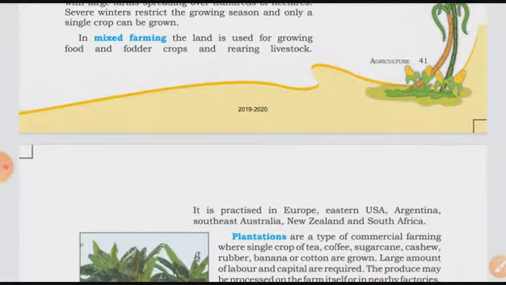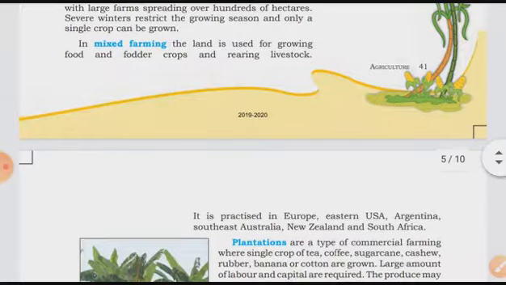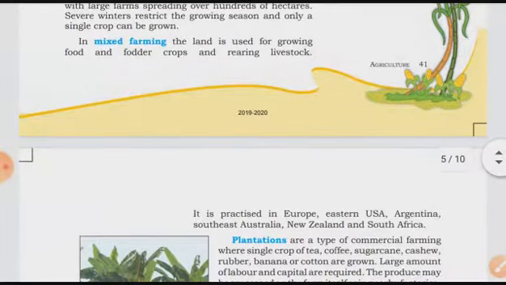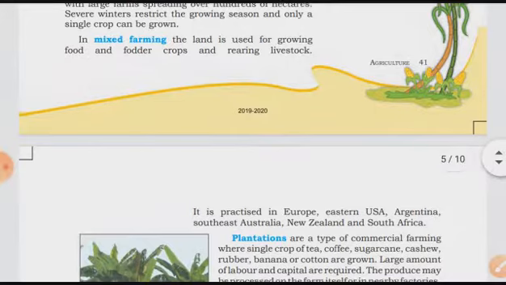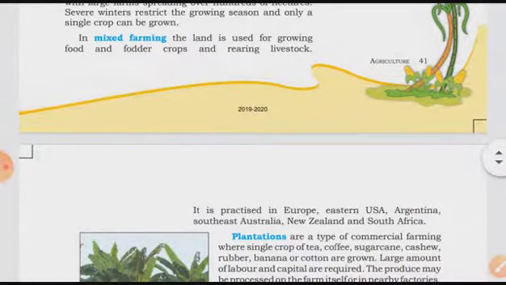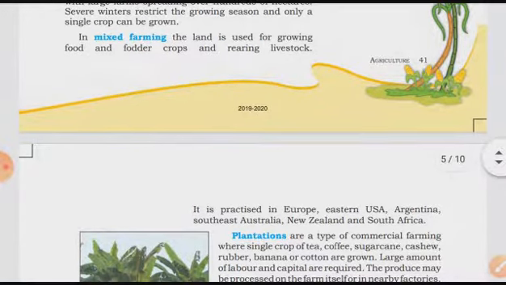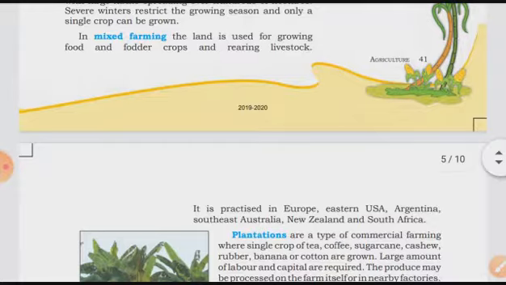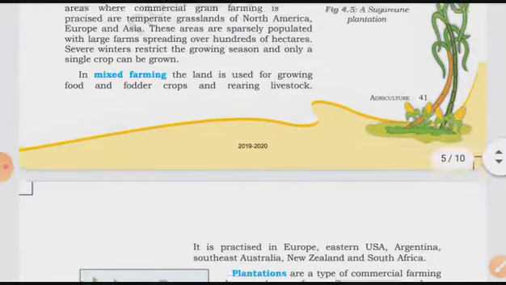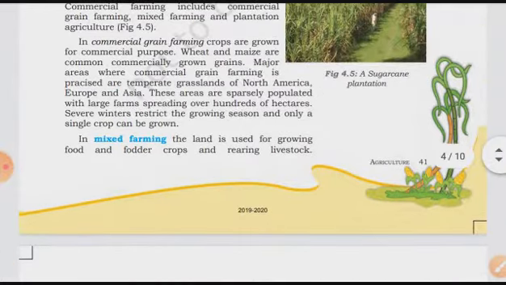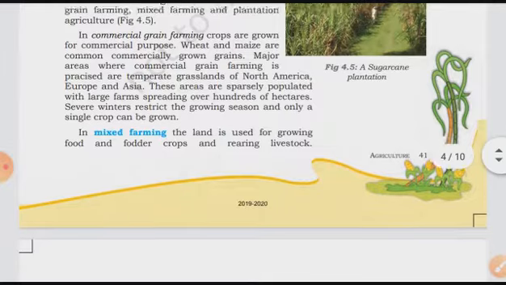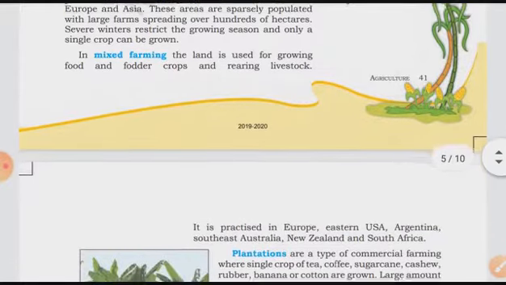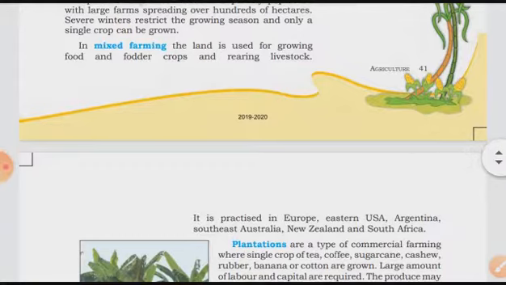So as we are discussing in geography, in the previous video you might have seen how agriculture activity is practiced in different parts of the world. After this, we were discussing how agriculture activities have been categorized: subsistence farming and commercial farming. Under commercial farming, we have discussed commercial grain farming. Now we have to discuss mixed farming. Without further ado, we are going to start it.